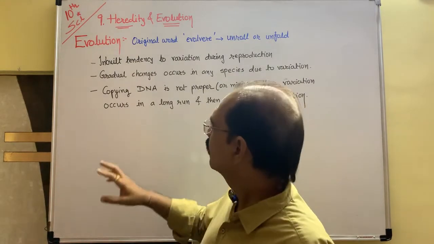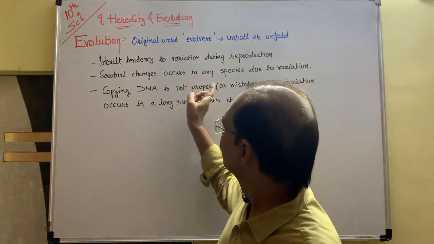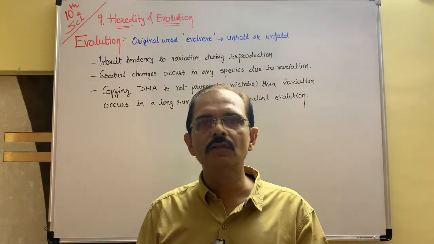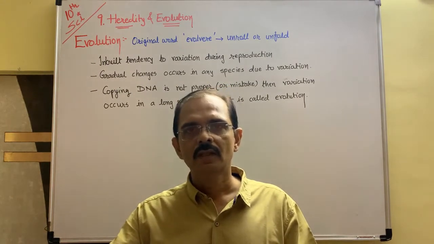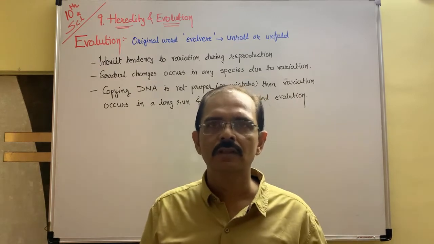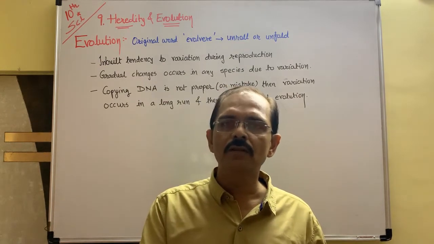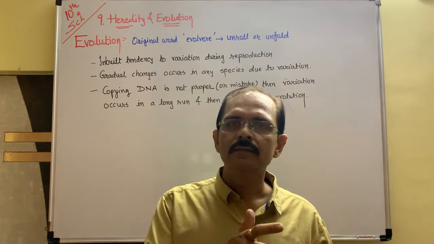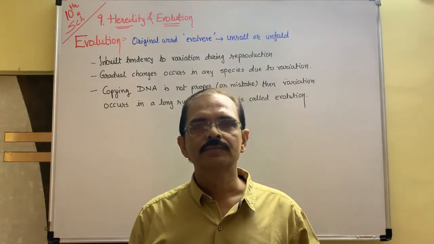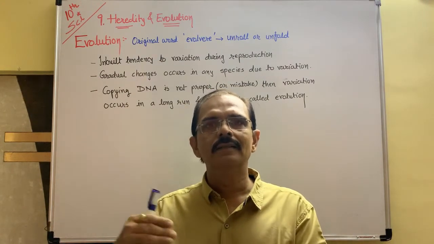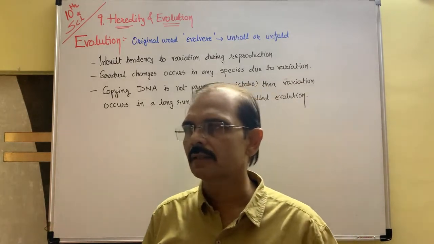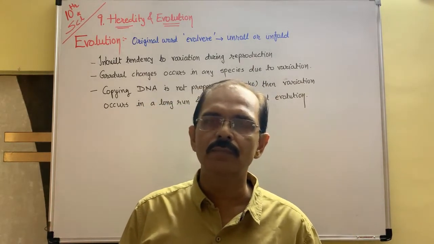Okay, and the main cause of evolution is what? Mistake in copying of DNA. If copying of DNA is not exact, if there is a slight mutation, mutation means wrong change, then what happens? Variation occurs in the body. If variation occurs, then what happens? Evolution starts. As for example, I give you a very interesting example.